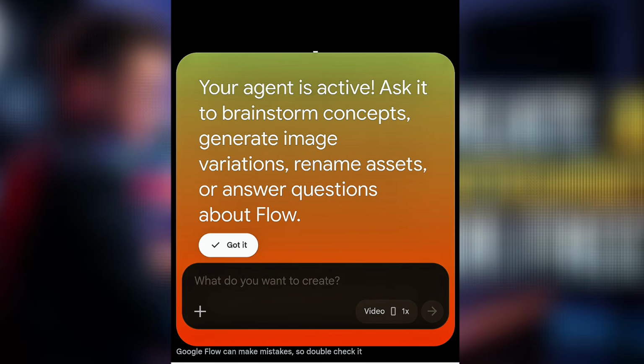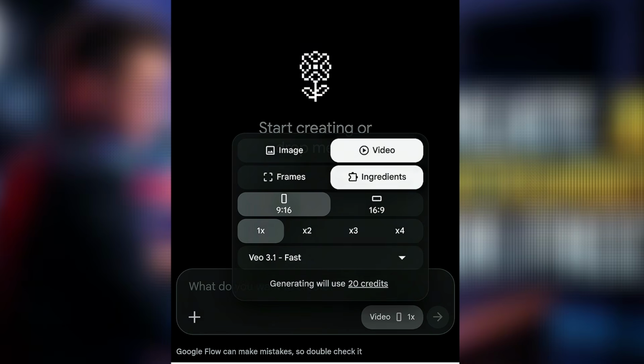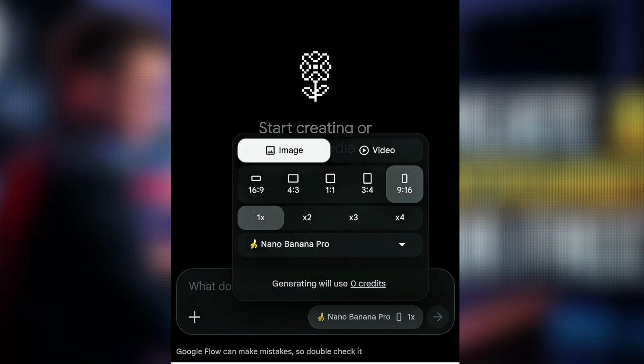So once the stuff has opened like this, your work starts from here. Do you understand? But before you do anything, make sure you click on this place. As you can see, this is on video, so you have to take it to image, because if you leave it like this, anything you'll be doing here, you will just be getting videos and not images, which is not what we wanted. So you tap on that video aspect, then from this video click on image.